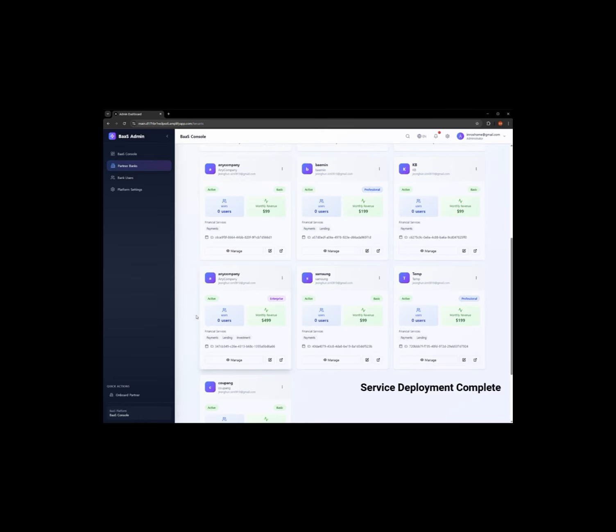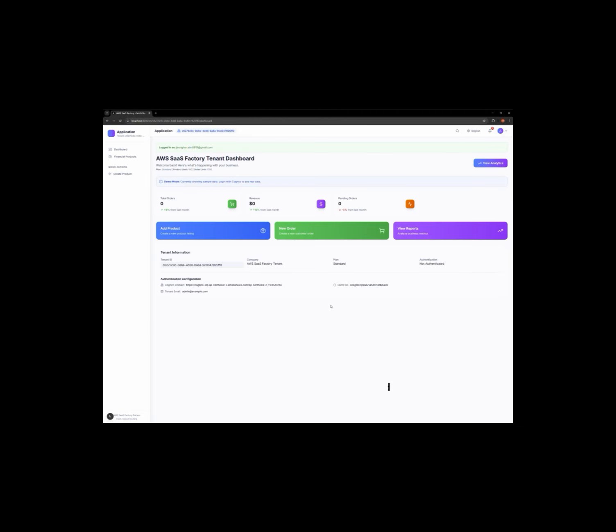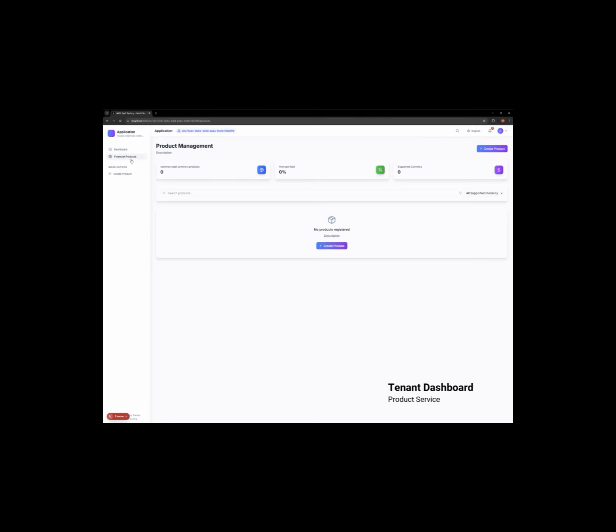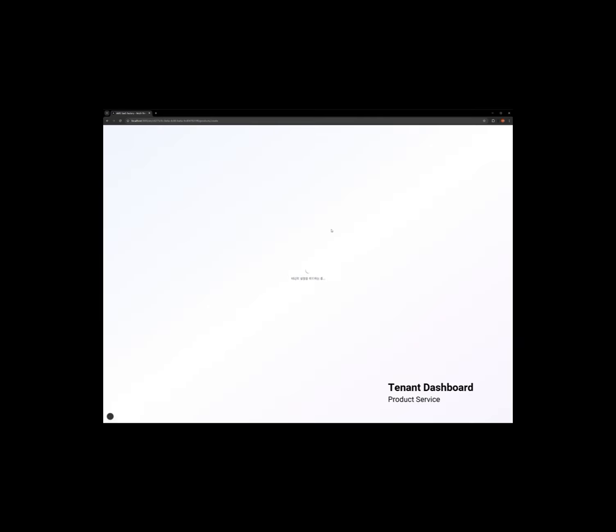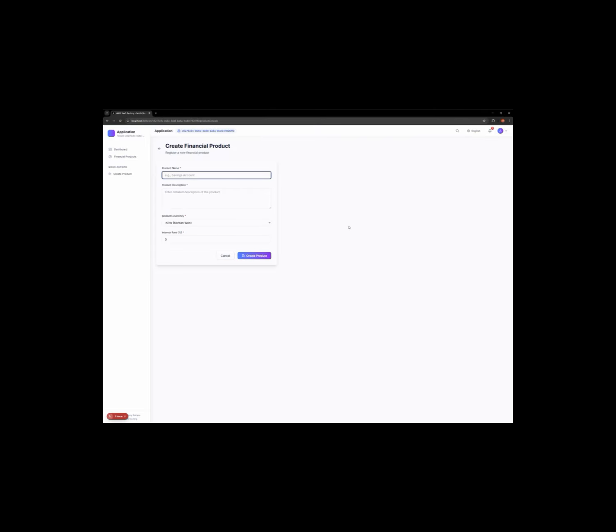From this point on, the process continues from the perspective of the client, Any Company. Now, an employee of Any Company, the tenant client, navigates to their own application screen to proceed with the financial product registration process. They log in securely using the Cognito authentication service that was automatically generated by the BOS platform. This is the dashboard that appears after logging in. Here, Any Company can select the services it needs from the various financial products offered by the financial institution and begin the registration process. With just a few simple inputs, Any Company can easily register and launch a new financial product to offer to its own customers.